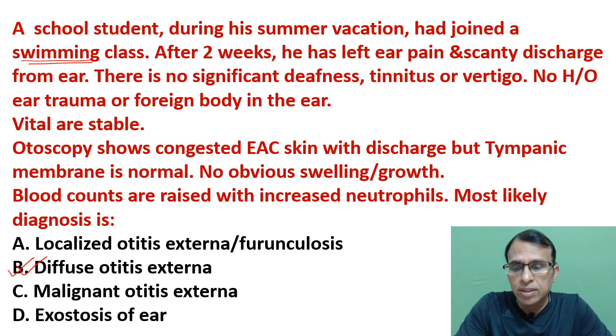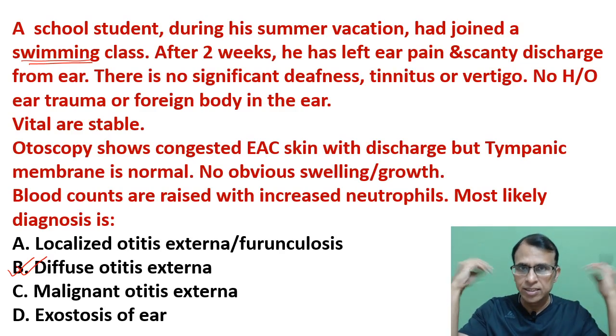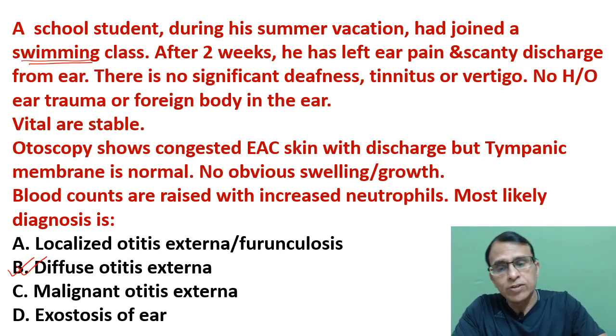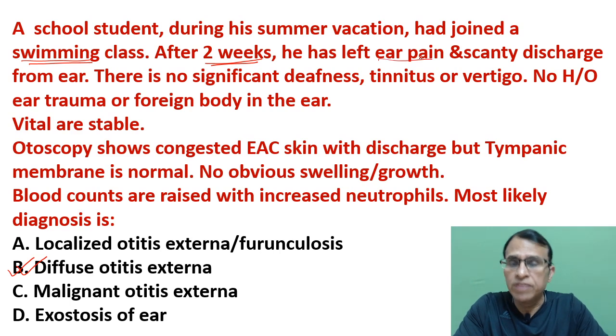We all know that when you start swimming, go into the dirty water, the swimming pools all have dirty waters. This water enters the ear and this causes infection in the canal. Usually the entire canal gets infected, skin of the canal gets infected, and that's why it's called diffuse otitis externa. After it takes some time for infection, after 2 weeks he had pain. So it's an inflammatory disease, pain, and discharge which is not too much.